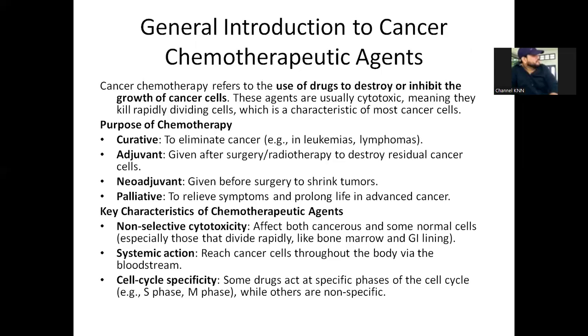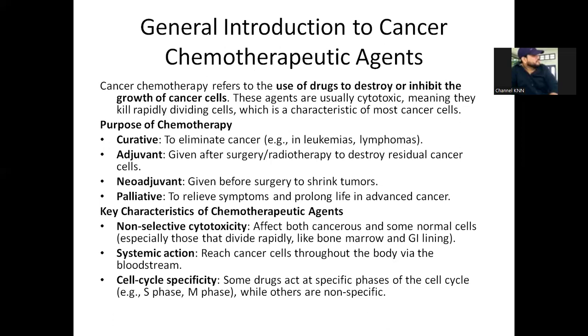Next one is adjuvant. Adjuvant means these are given after surgery, or after radiotherapy, for destroying the cancer cells. Next, neoadjuvant. Neo means before. Before going to surgery, some agents will be given for shrinking, for reducing tumors. And palliative. Palliative means it is given to relieve the symptoms and prolong the life in advanced cancer stage patients.